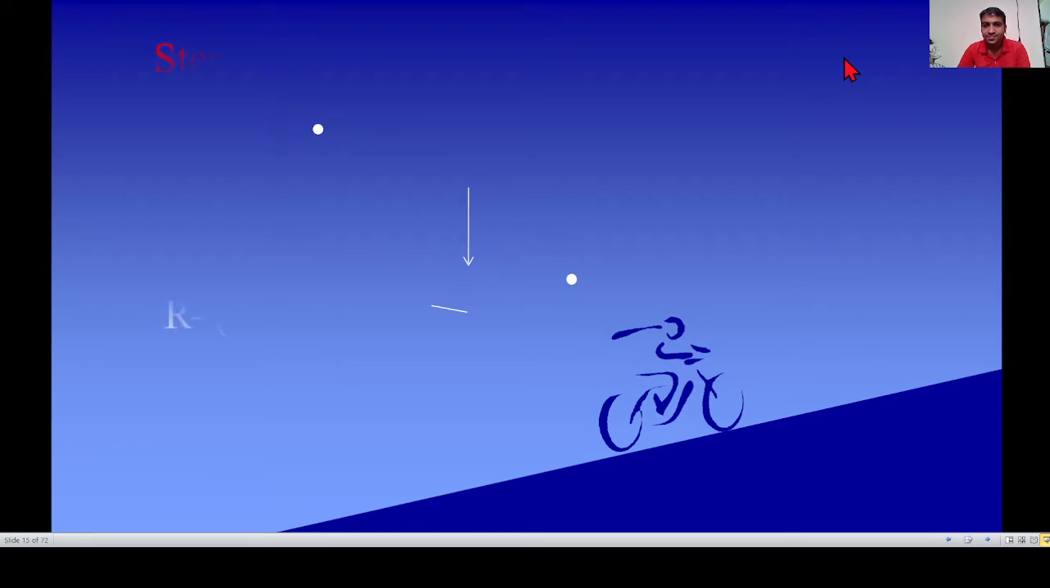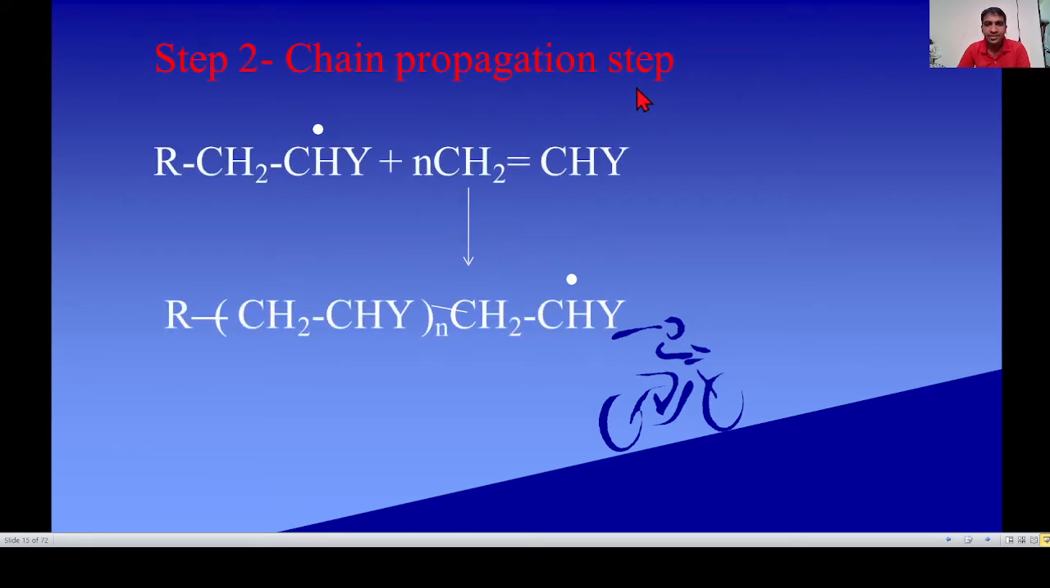Second step is the chain propagation step. In this step, the new free radical again reacts with another vinyl alkene to form a new free radical. This new free radical again reacts with another vinyl alkene to form yet another free radical. These processes are continuous.